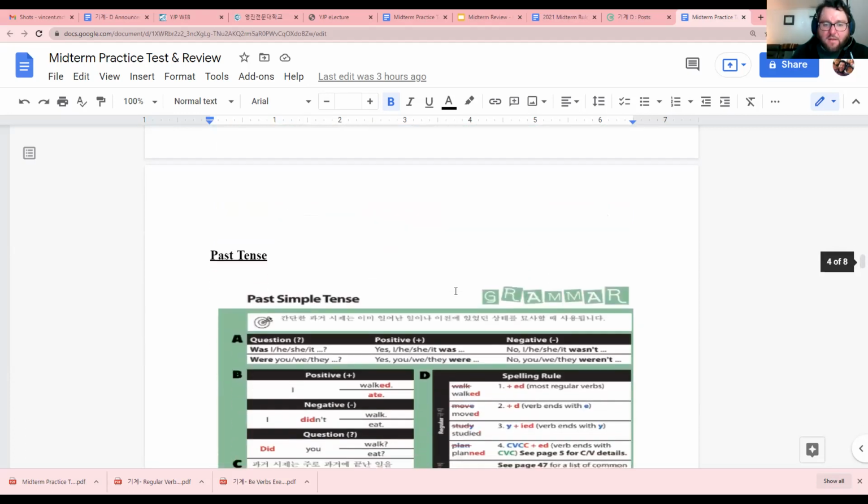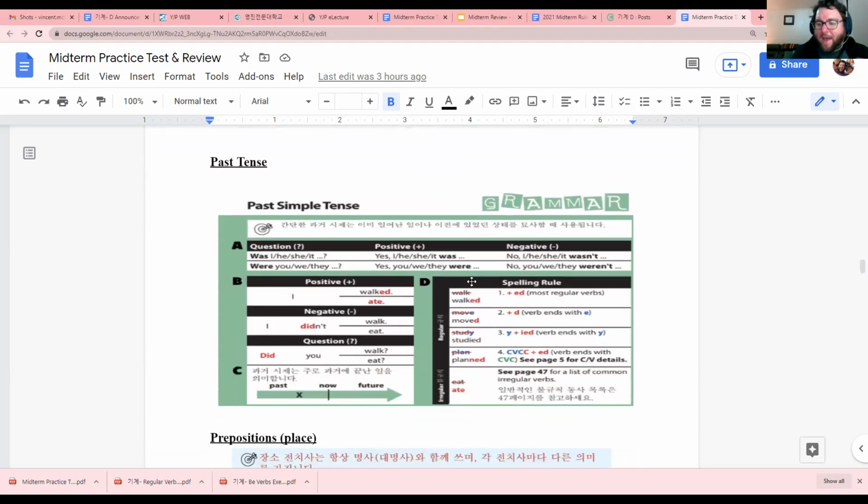Okay, next here. We studied past tense verbs, and this was really hard because we studied the be verbs first. I'm going to write on here for you because I don't have the be verbs here. So we studied the be verbs, 비동사.